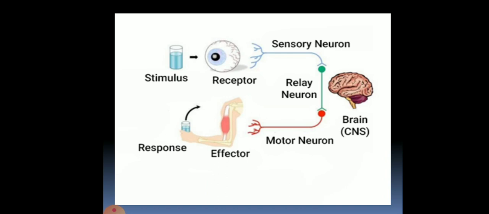To understand it, let us have an example of stimulus. For example, if we are thirsty and we see water, we feel thirsty. So our eyes can see that a glass of water is there, and we are feeling thirsty. So sensory neurons carry the message to the brain, then the brain interprets it, and motor nerves carry the message to the muscles of the hand, and then we are able to pick up the glass in our hand and drink the water. Is it clear to you?